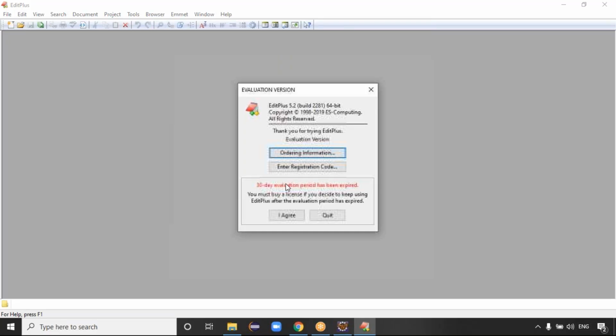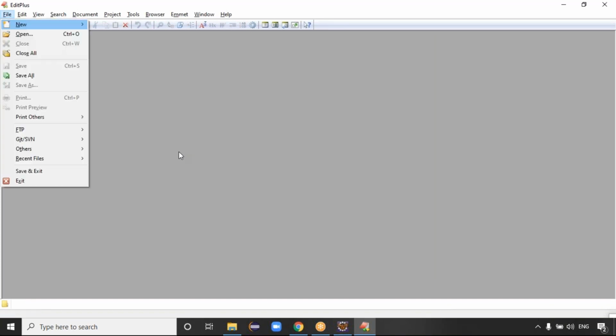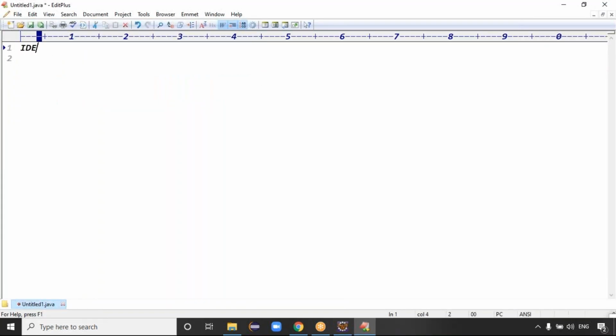Guys, what is the IDE full form? IDE is like integrated development. Guys, can you hear me? Integrated development environment. Development what environment, right? Integrated development environment, guys. The IDE full form is what? Integrated development environment, right? Exactly, guys.